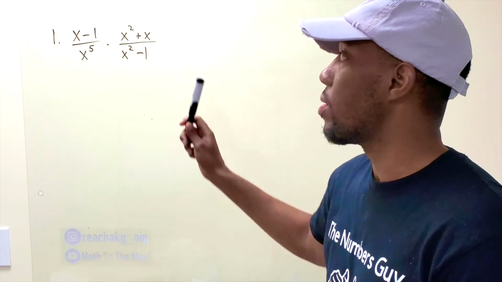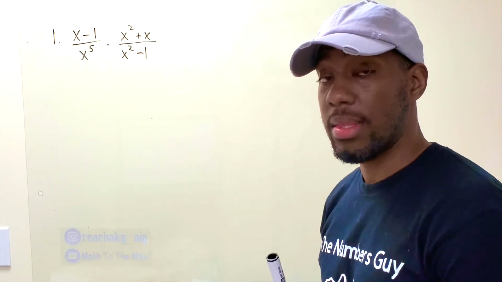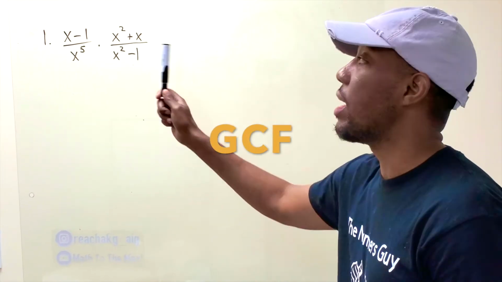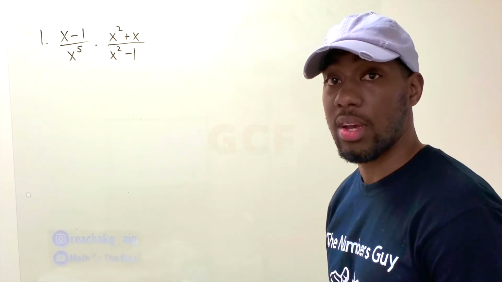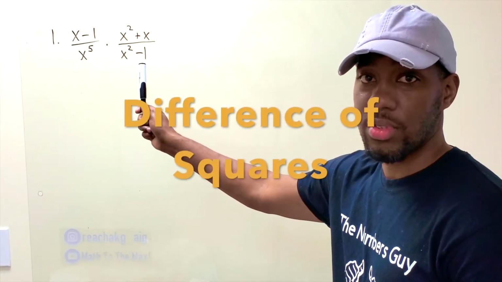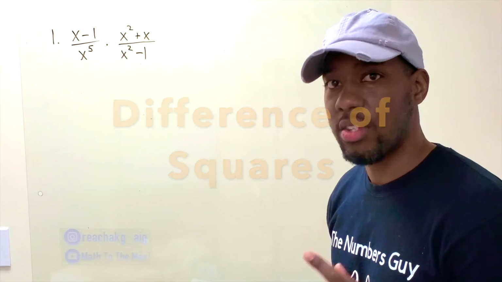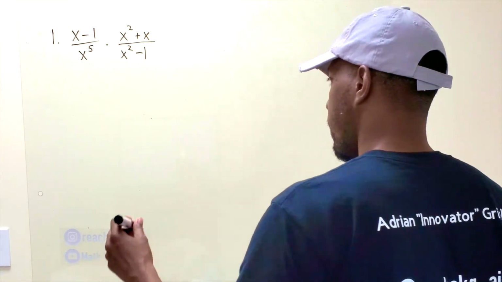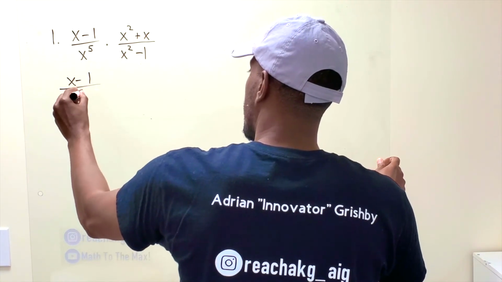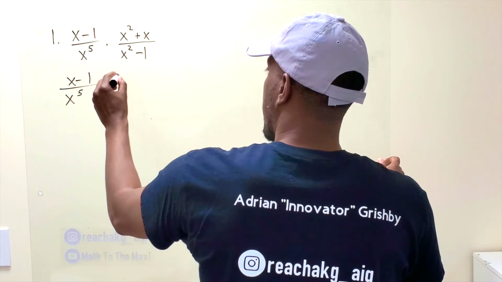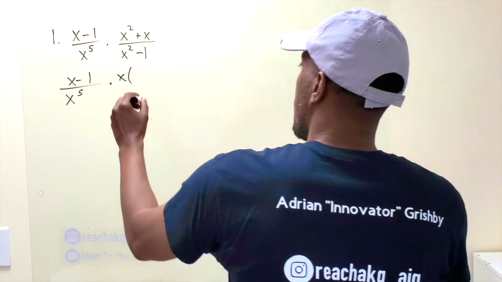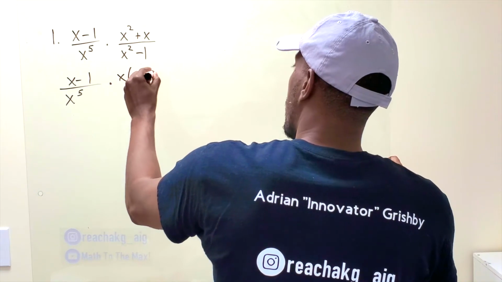This numerator, look and see what factoring method that is. That is a GCF. They have something in common. What they have in common is an X. What is this right here? This is a difference of squares. So let's factor this. X minus 1, and the X to the fifth does not simplify. When we factor the top, the GCF is X. That's what they have in common. And you're left with an X plus 1.